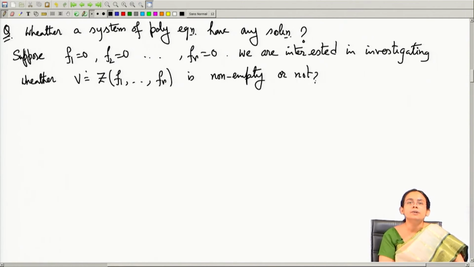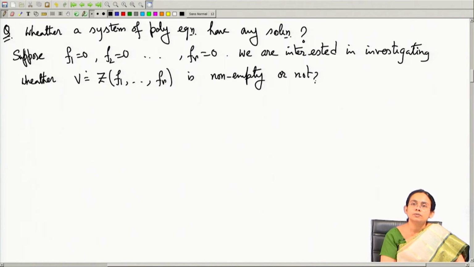If it is empty, that means this system of equations does not have any solution, and if it is non-empty, that means there exists at least one solution for this system of equations. So, basically this leads you to investigating when this variety is empty or non-empty.